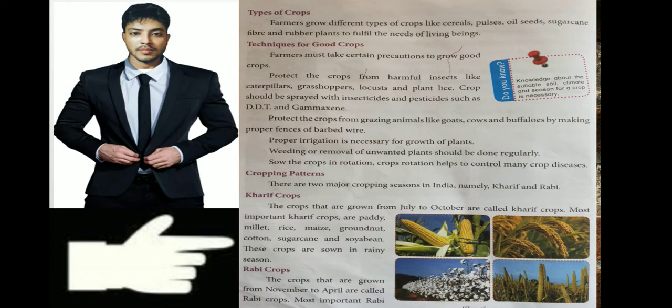One is called kharif and the other is called rabi. The cultivation done from July to October is called kharif. For example, in kharif, what do we grow? Paddy, millet, rice, groundnut, cotton, sugarcane, soybean. These things are grown from July to October.